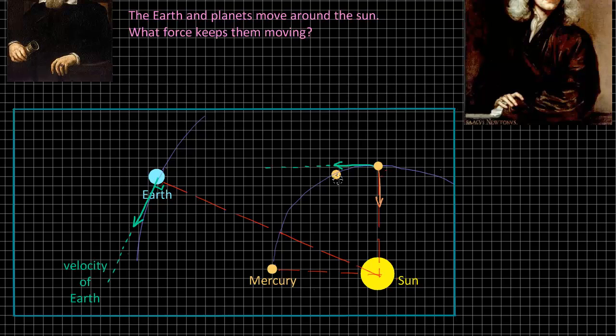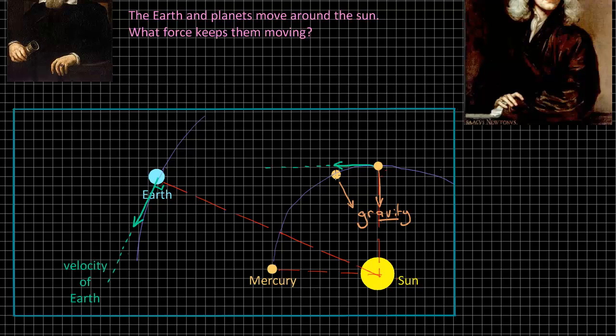Now it would have been in a position out here, but the pull of the Sun, directly towards the center of the Sun, this gravitational force between the Sun and Mercury, drags Mercury back into this circular path.